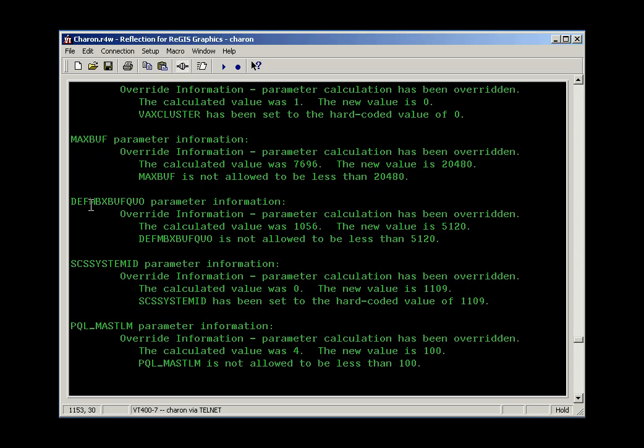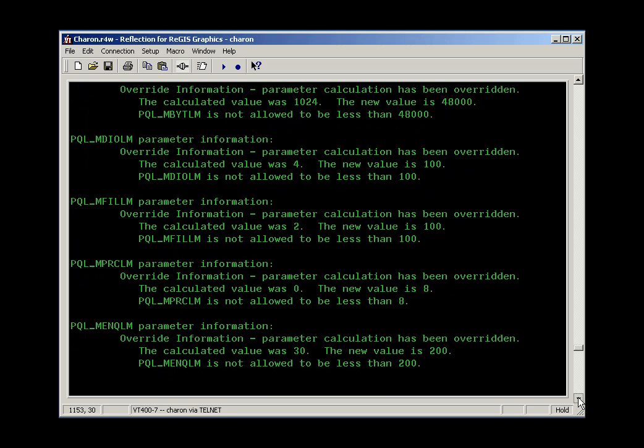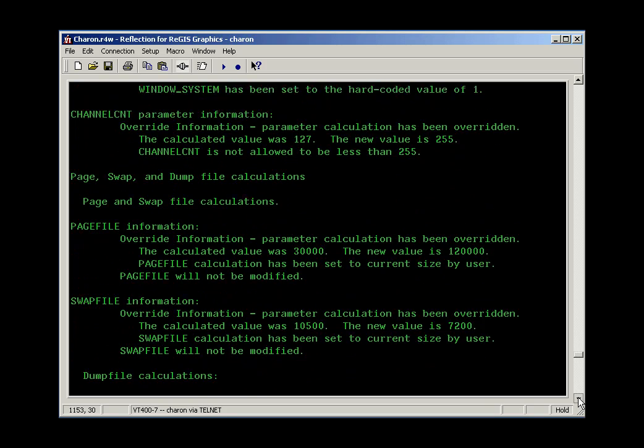We also asked for the default mailbox buffer quota. This sets up a buffer that can be used for launching programs quickly. We asked for that to be set to 5120, and that happened. So far so good. No warning or error messages in this. So it looks like we're ready to continue.